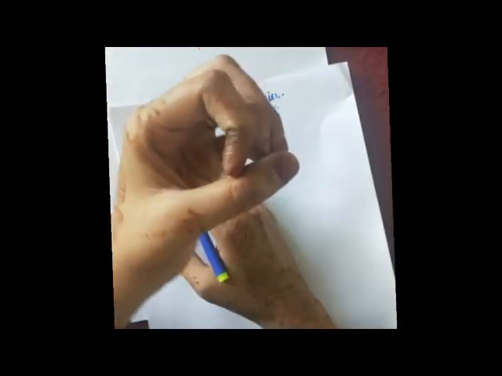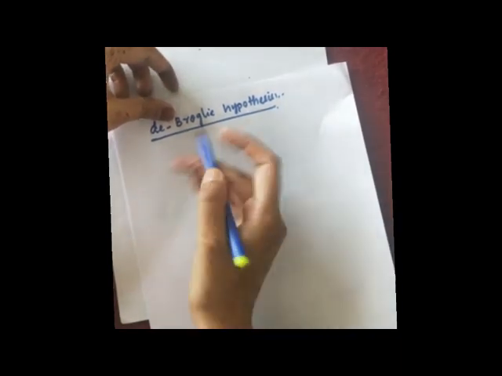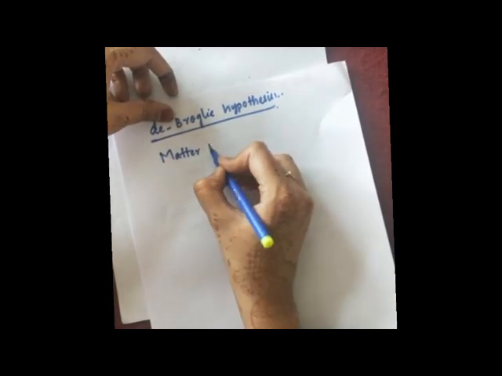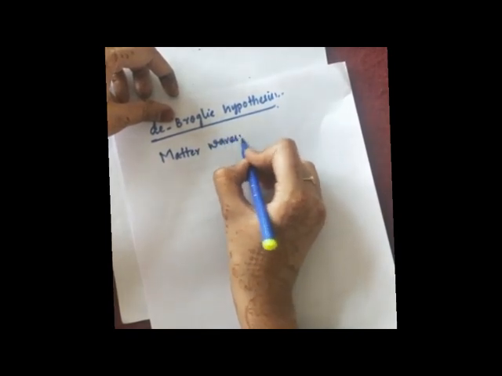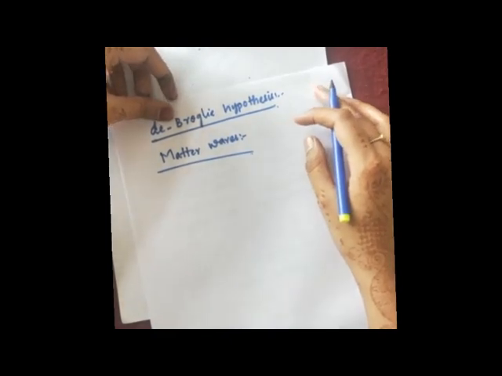Now, de Broglie has proposed the waves called matter waves. Matter means what we have assumed so far, particles, correct? Let us see what matter waves are.